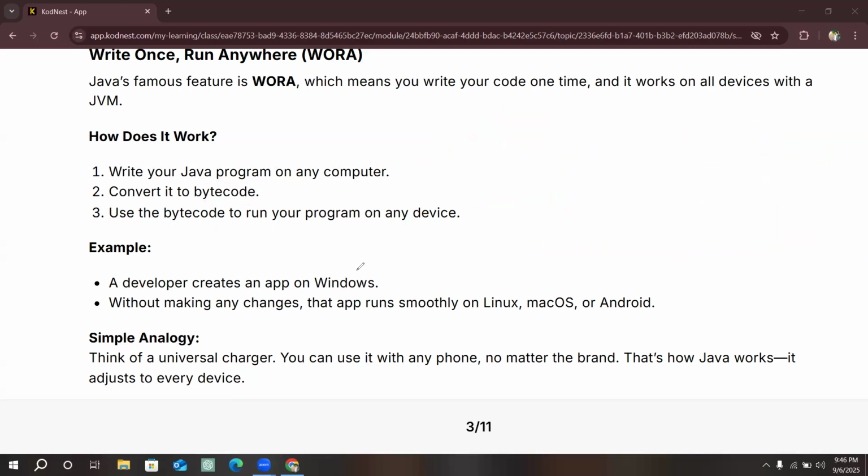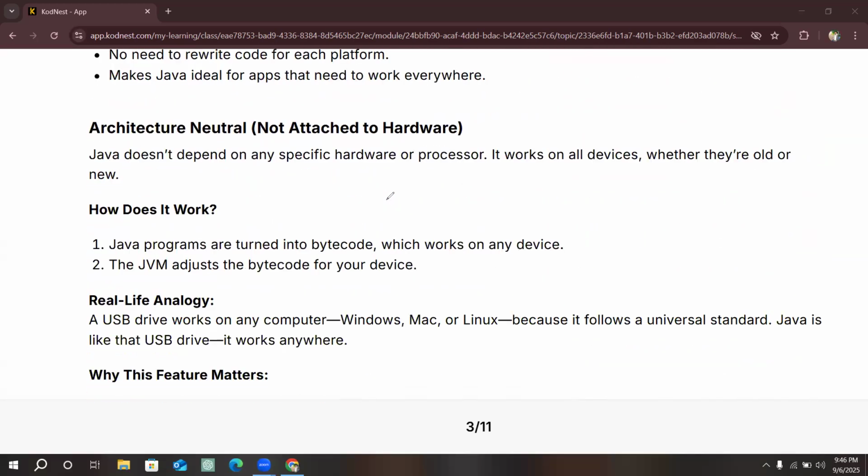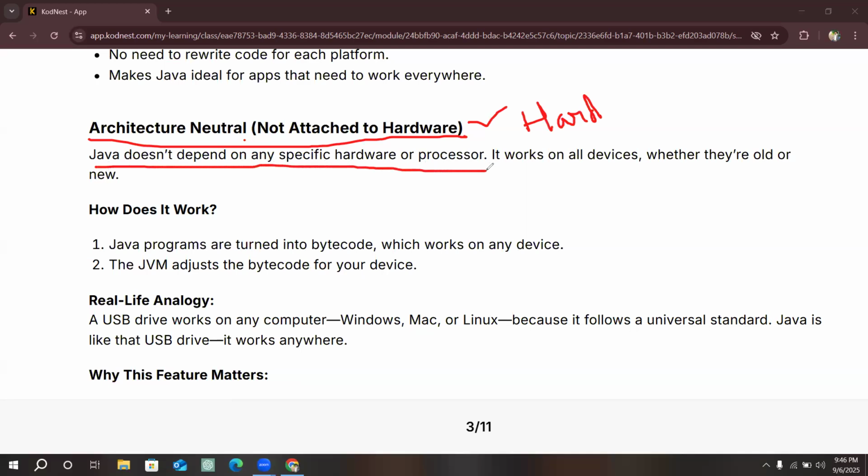So next, let's see the next feature. It is architecture neutral, meaning it is not dependent on the hardware. It does not require a specific configuration or specific hardware. It can be run on any system, even the simplest one. Java does not depend on any specific hardware or processor.